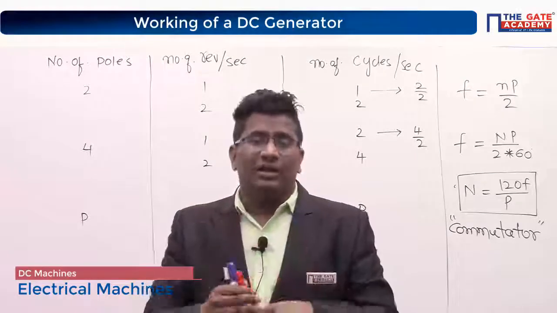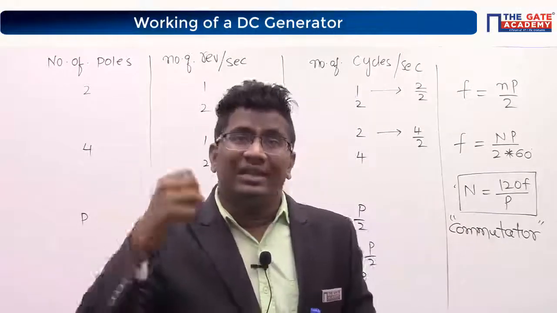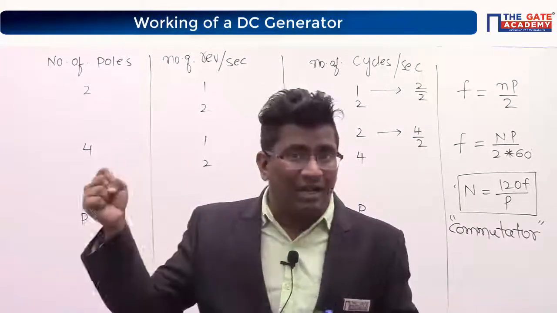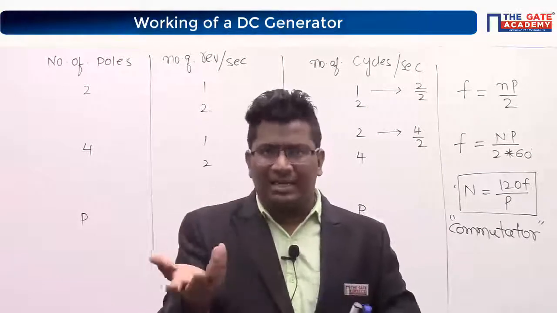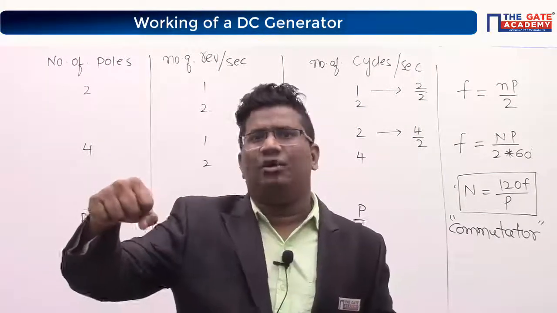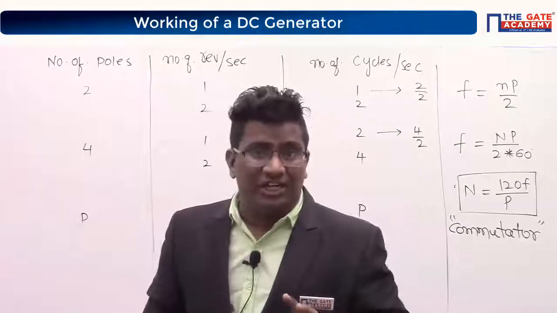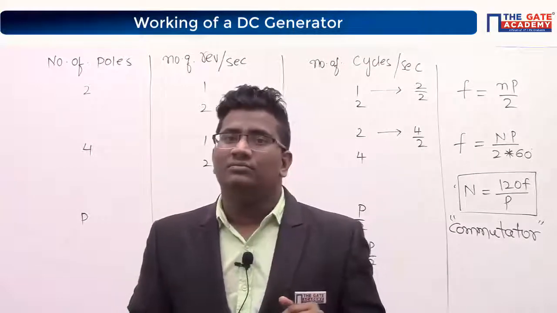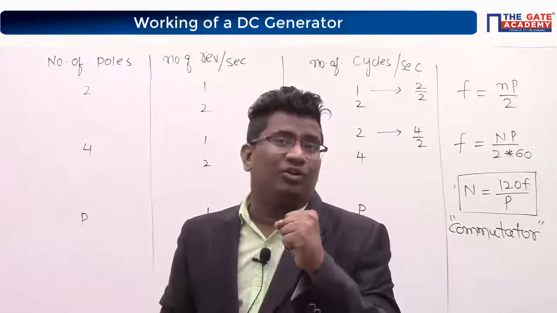First of all, in a DC generator, where are we collecting the output? From the rotor only, no? In a DC generator, the armature is the rotor part, the rotating part, correct? So in a DC generator, we are collecting the output from the rotor. In an alternator, a synchronous generator, where are we collecting the output, from the stator or the rotor?